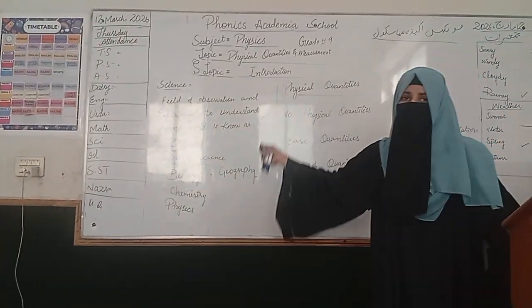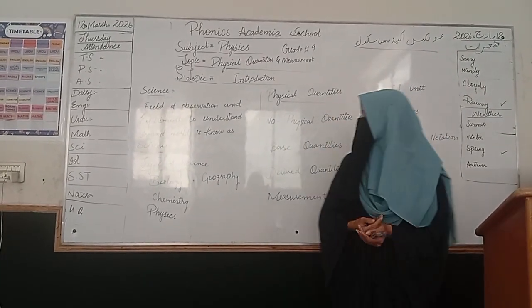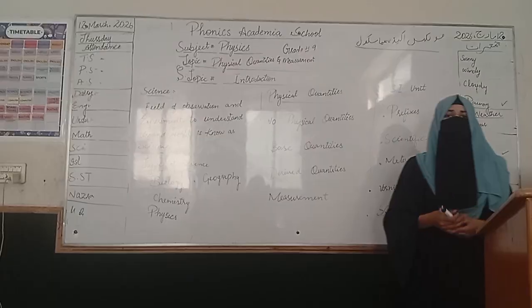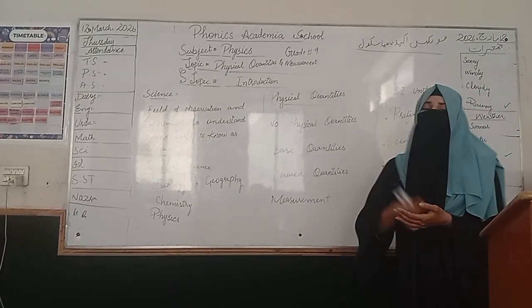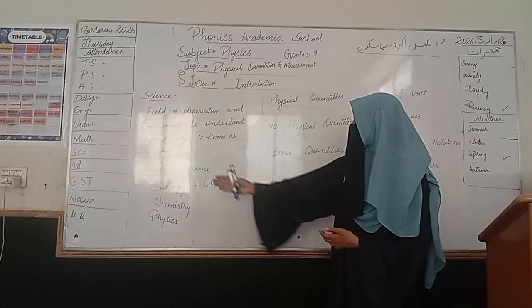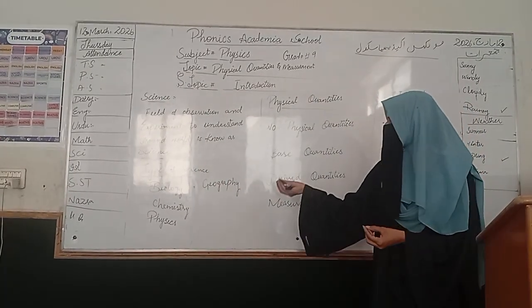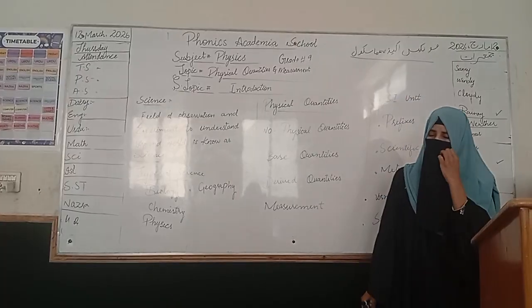Field of observation means मुशाहिदा करना and experiment तजर्बात करना to understand the world around us, अपने इर्द गिर्द की दुनिया को. That field is known as science. Science has many fields like biology, chemistry, physics, geography. These are some types of science.